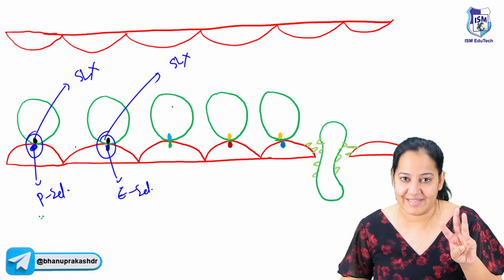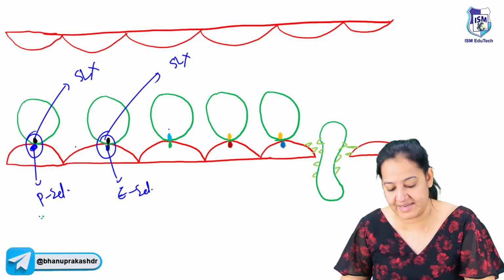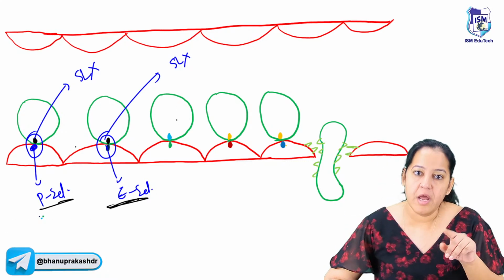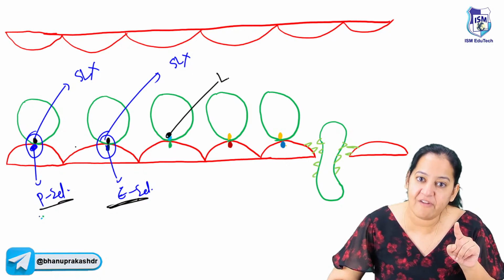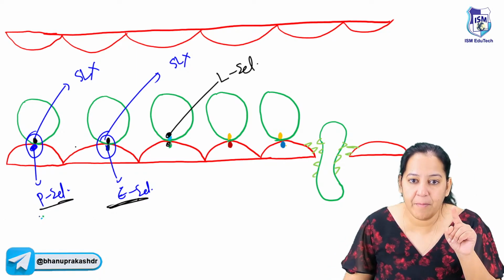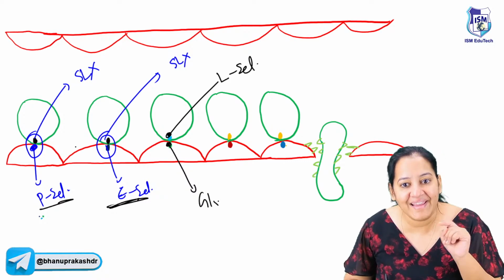In total, there are 3 selectins. Look, the first two, P-selectin and E-selectin, are present on the road. But the third selectin is L, L for leukocyte. L-selectin is present on the tire, and it forms a bond with the corresponding GlyCAM.